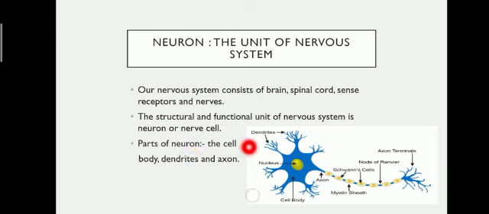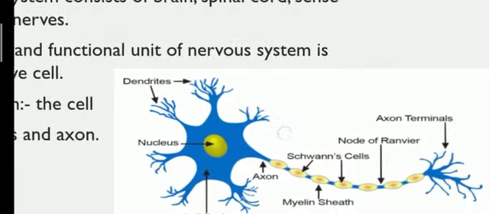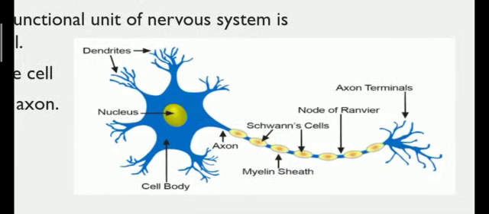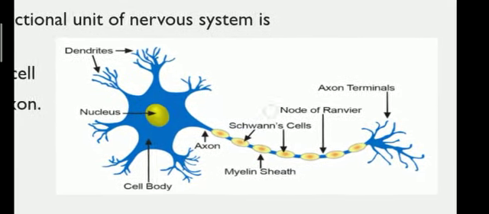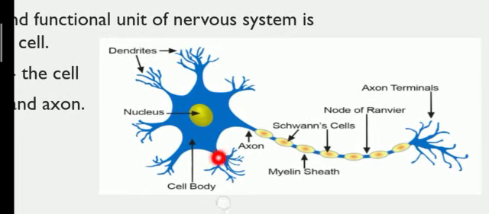Parts of neuron, you can see the cell body, dendrites, and axon. So this is a structure of a nerve cell, or we can say neuron. So first we'll be talking about the cell body. It is also known as perikaryon, or it is known as cyton.